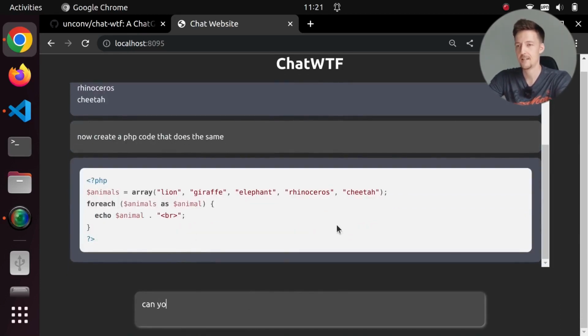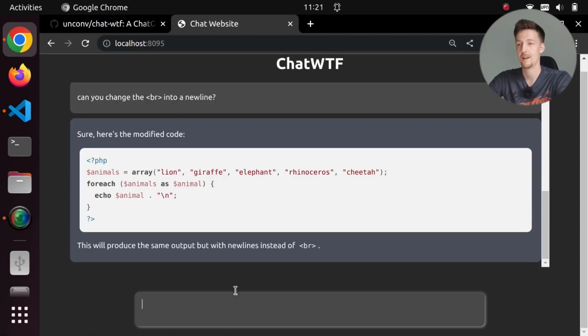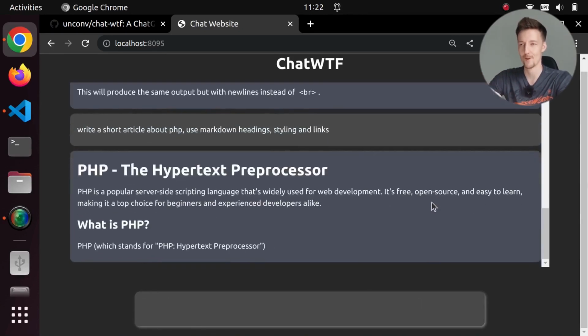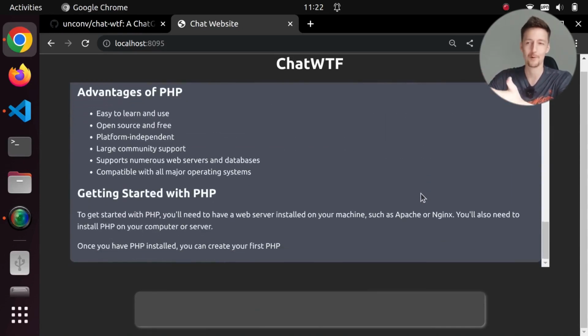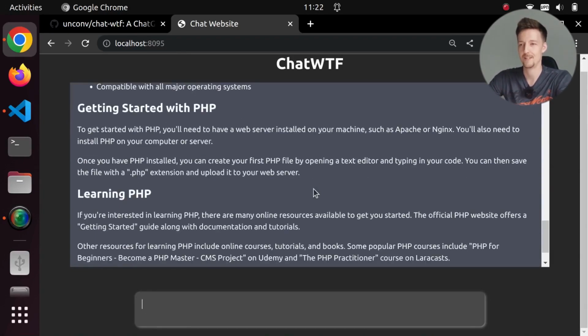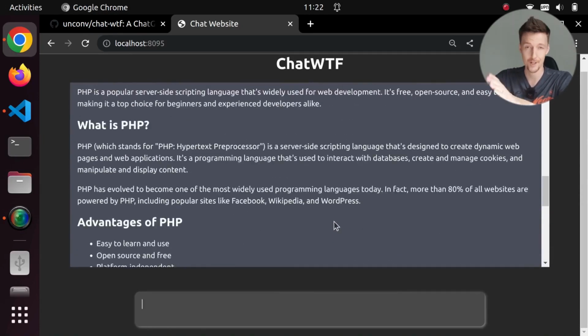And I can say, can you change the BR into a new line? And it will happily do that, and it will add the new line here. And then I can also say, write a short article about PHP. Use Markdown, headings, styling, and links. And then it will actually say, PHP, the hypertext preprocessor. What is PHP? Advantages of PHP. Getting started with PHP. And it will write this whole article and it will beautifully format it for us. Learning PHP. Conclusion. Now, it didn't add links as I asked it to, but trust me, it can create links as well.